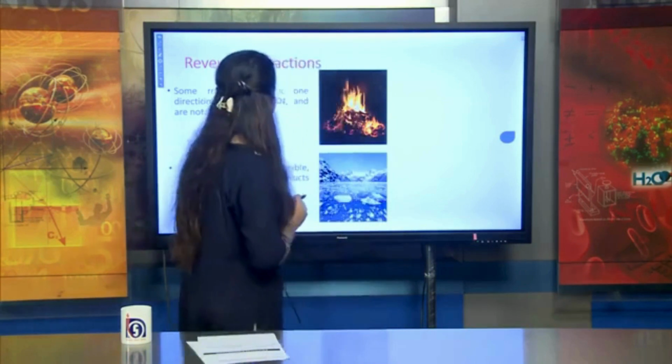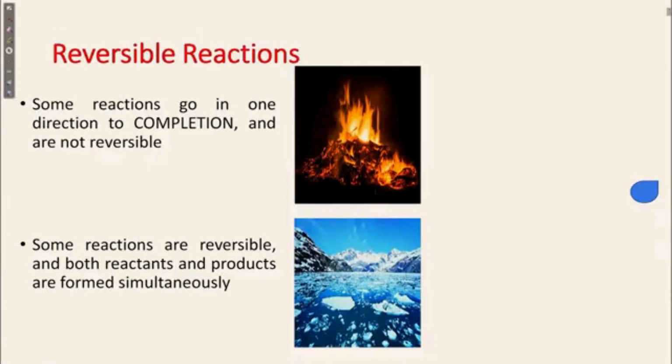On the other hand, in an irreversible reaction, what happens? The reactant always changes into product, but the product cannot be changed further into the reactant. This is known as an irreversible reaction. And whenever we talk about equilibrium, equilibrium can be stabilized only in the case of a reversible reaction, not in the case of an irreversible reaction. So let's discuss the reversible reaction.